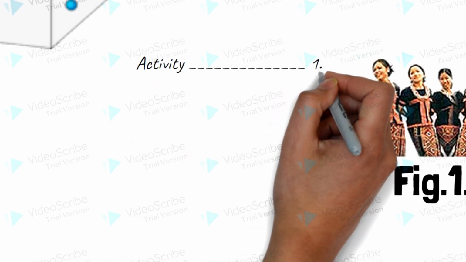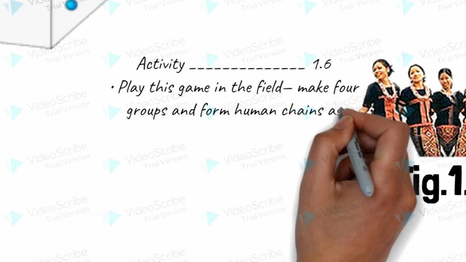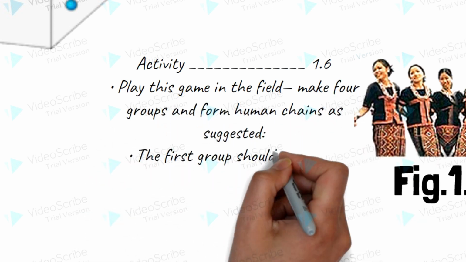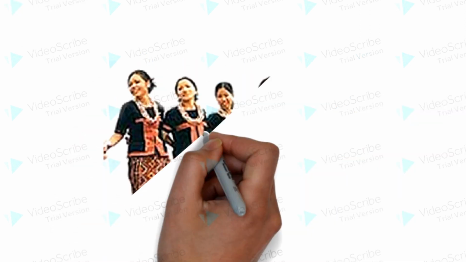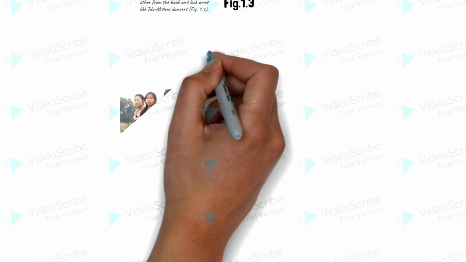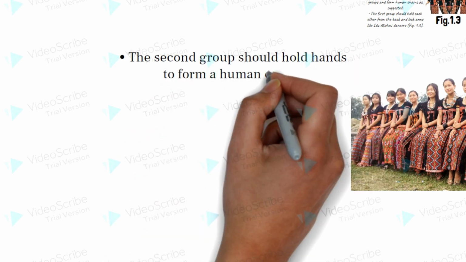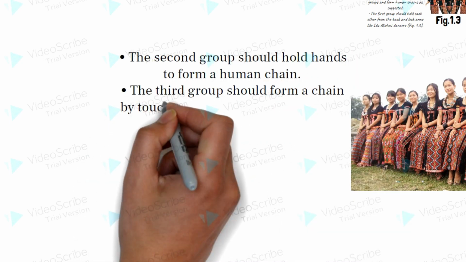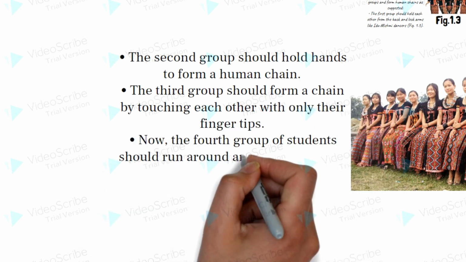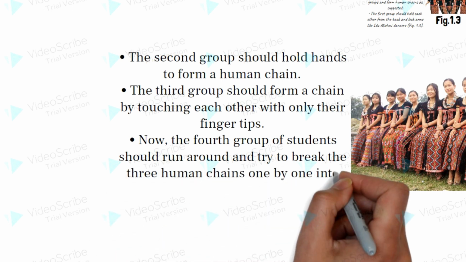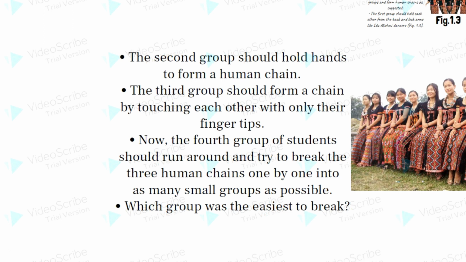Activity 1.6. Play this game in the field. Make 4 groups and form human chains as suggested. The first group should hold each other from the back and lock arms like Idu Mishmi dancers. Figure 1.3. The second group should hold hands to form a human chain. The third group should form a chain by touching each other with only their fingertips. Now, the fourth group of students should run around and try to break the 3 human chains one by one into as many small groups as possible.